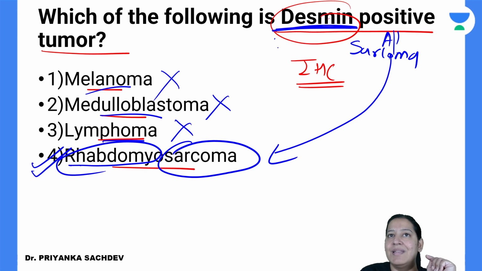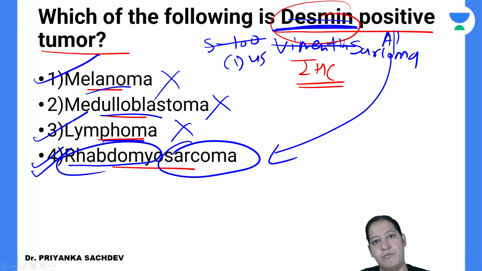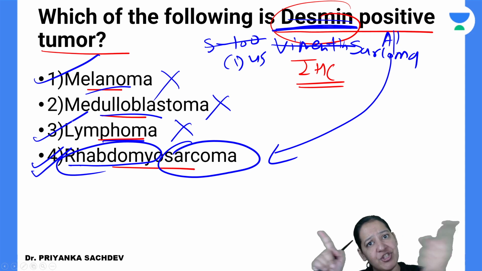Instead of desmin, they can give you a question on vimentin also. Instead of desmin and vimentin, if the question contains S100, my answer will become A. That is melanoma. Have you got it? If the question contains CD45 or LCA, my answer will become C. That is lymphoma. So that is how different questions can have different options based on the same concept. It is not the thing ऐसा का ऐसा question इस साल भी आएगा.